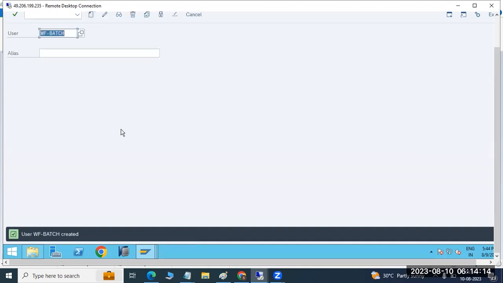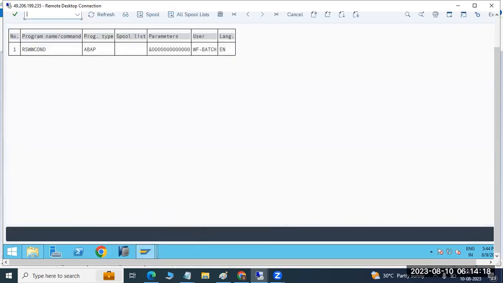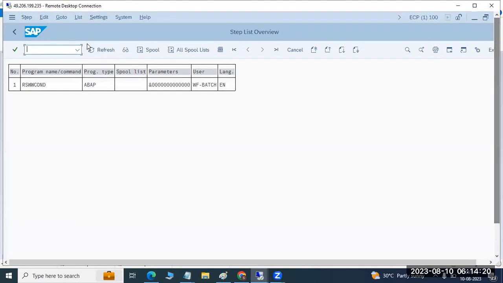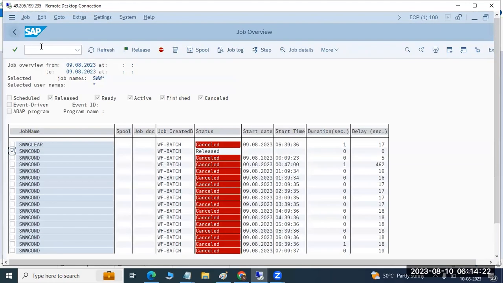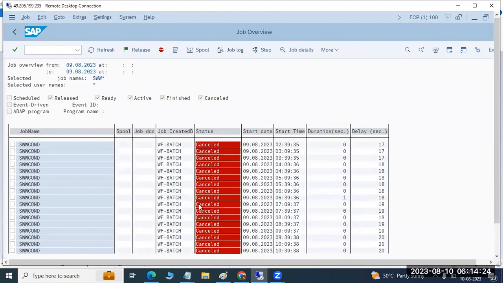That time we will come to know all these things. Now you can see develop batch user is created. So I think in the next run, all these jobs will be successful. So let's see how it will go here.